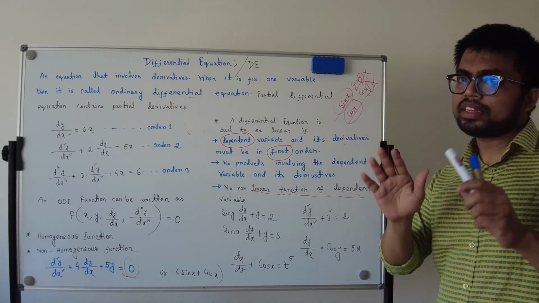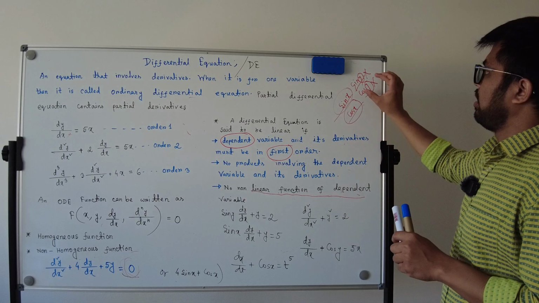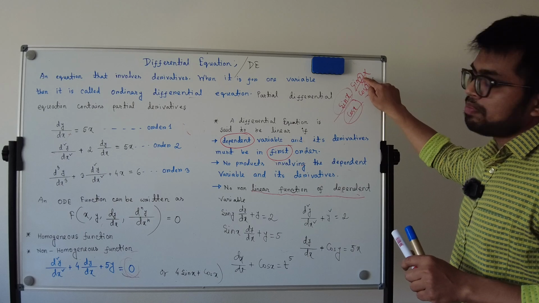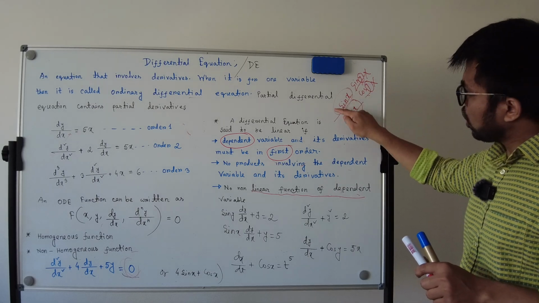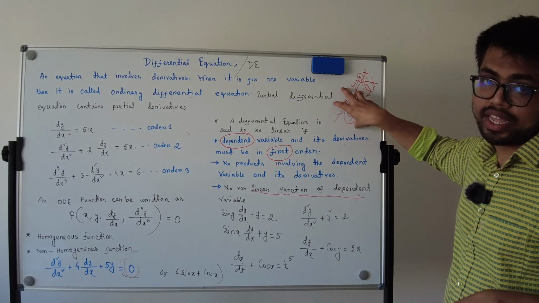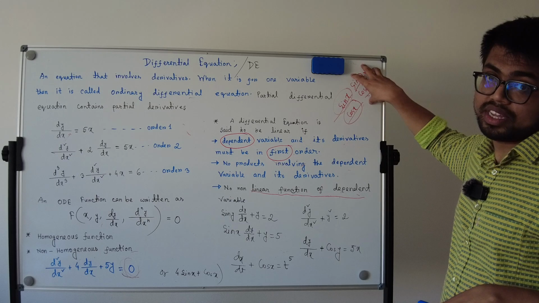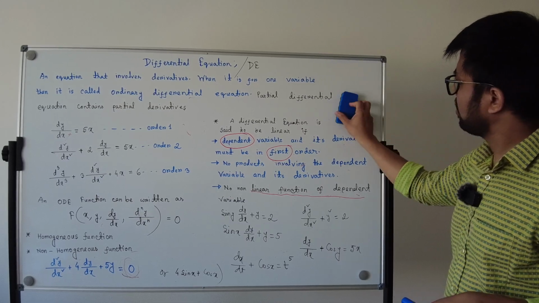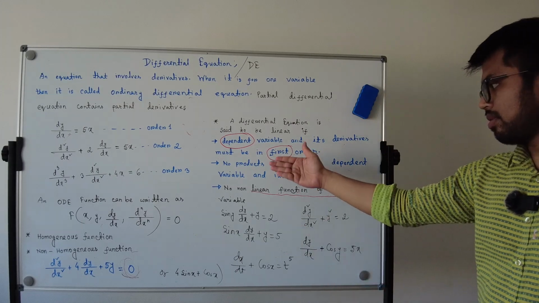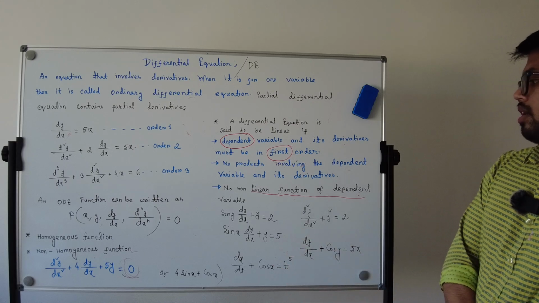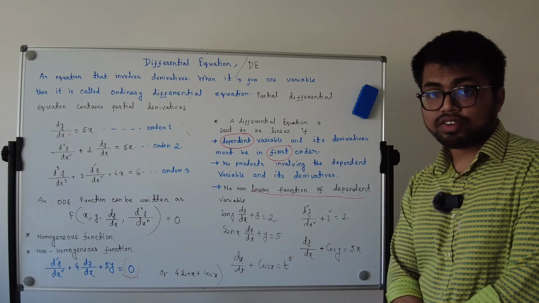So in a simple way, a non-linear function of the dependent variable is not okay, while a non-linear function of the independent variable is okay. So remember, keep it in mind. There are 5 examples I have given. I think you can easily understand them right now.